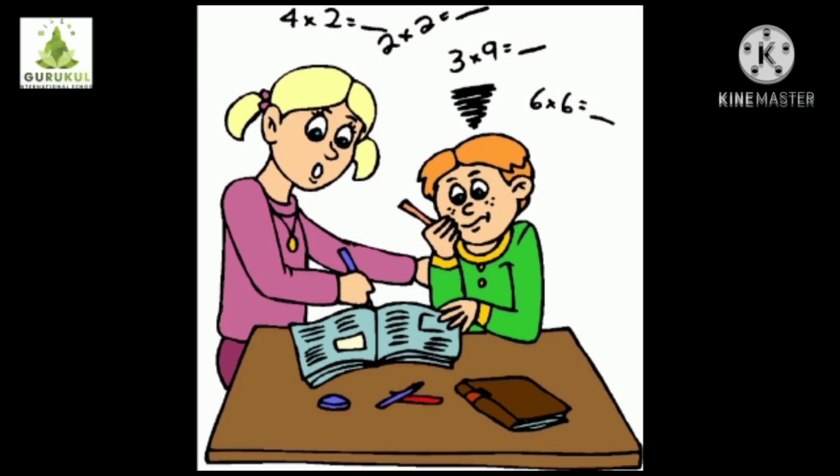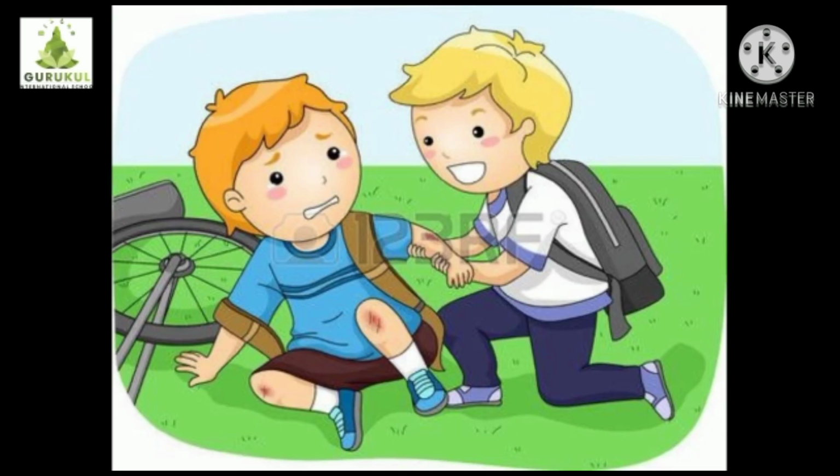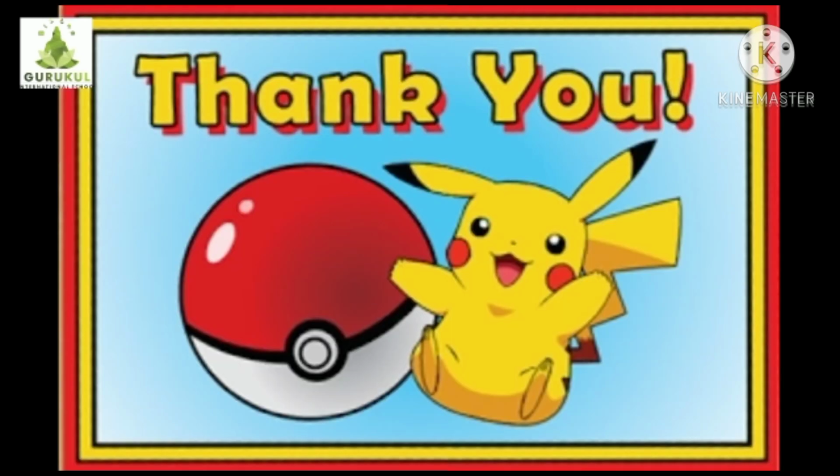So, children, I hope you all understood the very simple story of the ant and the pigeon. You will also help your friend. When your friend needs your help, you can help your friend. Then the friend will also help you. Any difficulty that comes, he will give a solution to you. So remember, always help one another, whether it is a big or small friend. Friends are always friends.